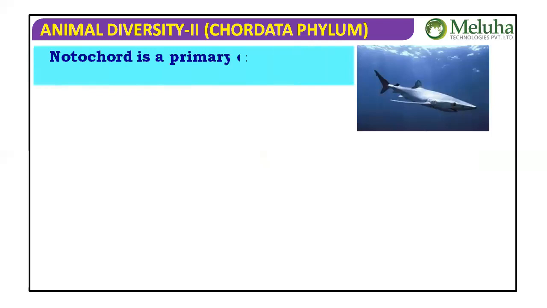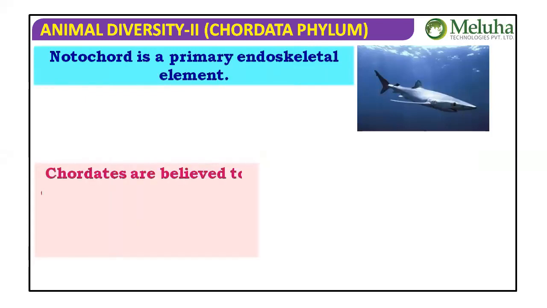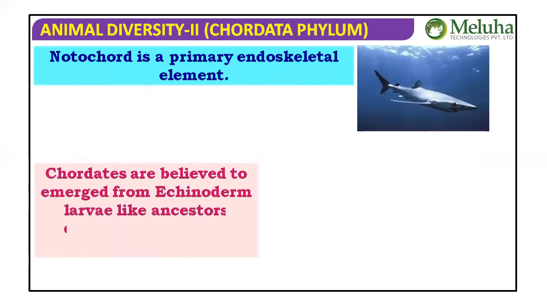So what is notochord? It's an endoskeletal element. Actually, we have the vertebral column. You may have heard many times that humans have a vertebral column. Before the vertebral column, in embryonic stages, we develop a primary endoskeletal element called the notochord.